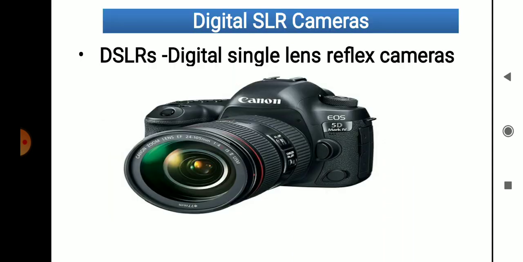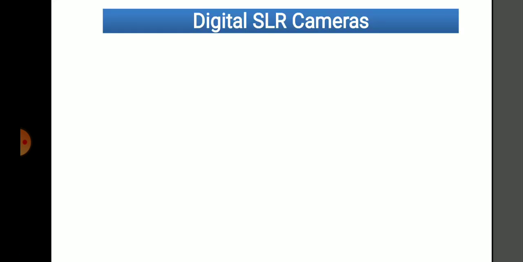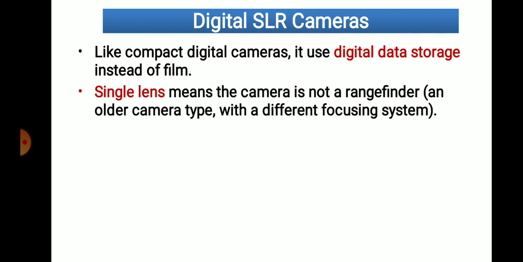Okay. Now we are going to discuss in detail the digital single lens reflex camera, DSLR. D for digital, S for single, L for lens, R for reflex. Digital single lens reflex camera. Now, like compact digital cameras, it uses digital data storage instead of film. The digital data storage is carried out with the help of a memory card. The photographs are stored digitally.